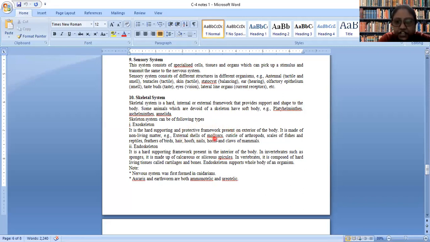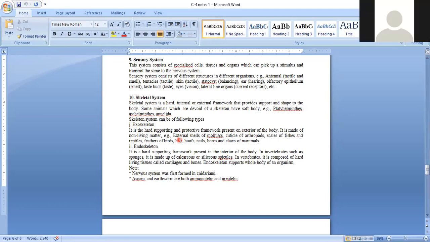So external shells of mollusks, cuticle of arthropods, scales of fishes, feathers of birds, hair, the hoofs present in case of cow or horse or buffalo. Hoof, you know, they don't have hands. They have hoof. The nails, yes, we have horns, claws. All these are examples of exoskeleton.